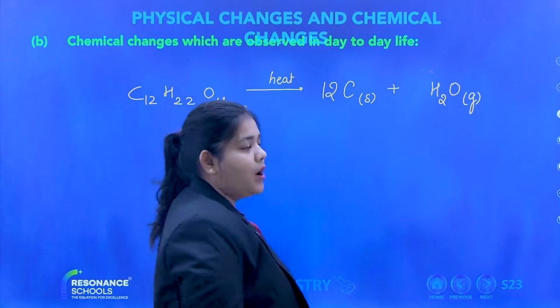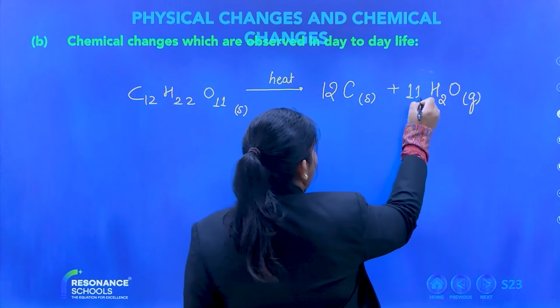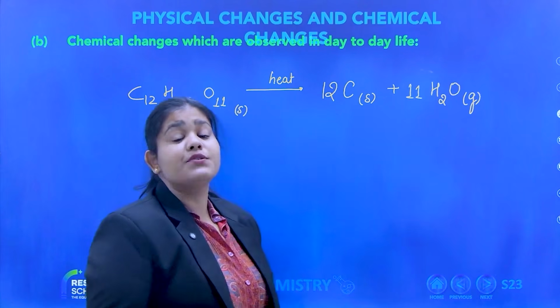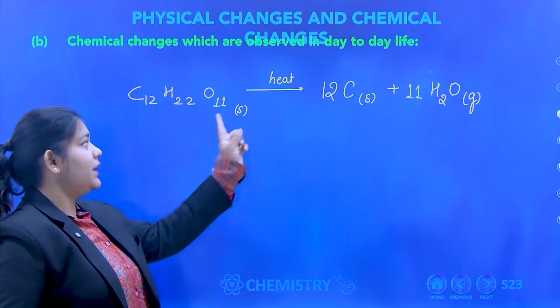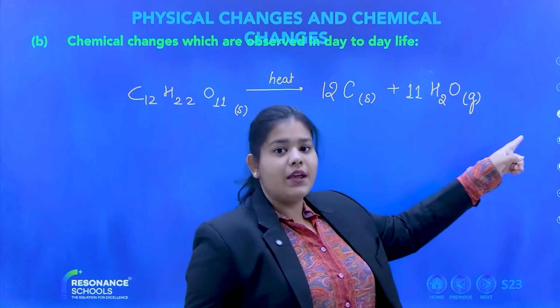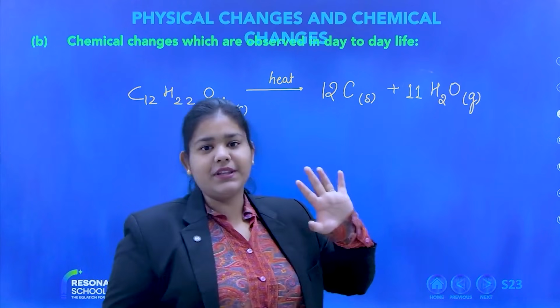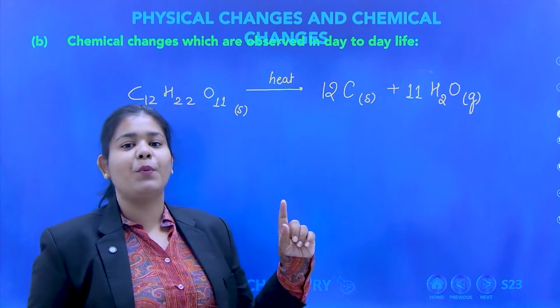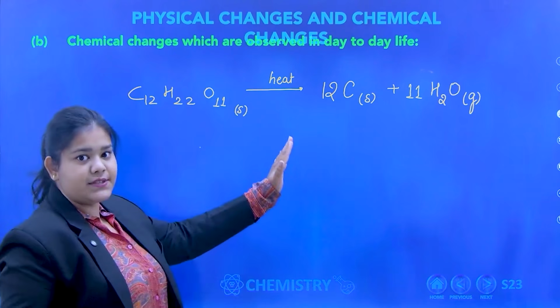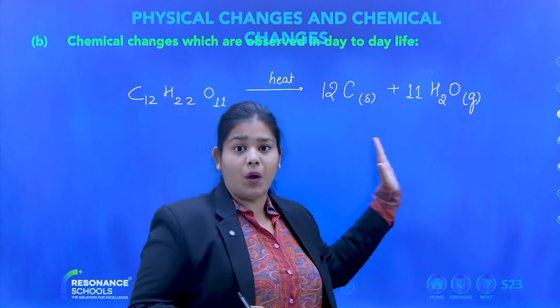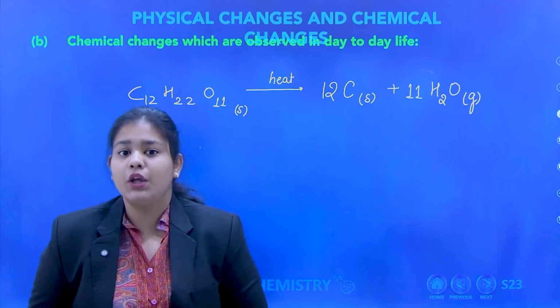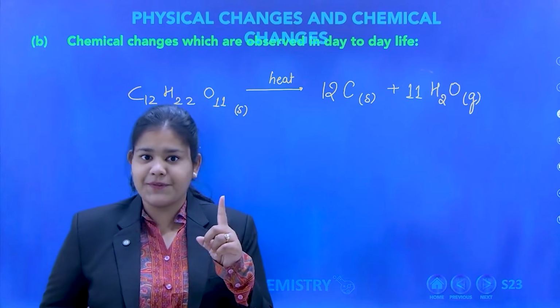How many H2O am I getting? 11. So from one molecule of sugar, I am getting 12 carbon atoms plus 11 steam molecules. So this is the first point. Whenever any chemical change is occurring, new products are formed with new composition. This was the first statement.